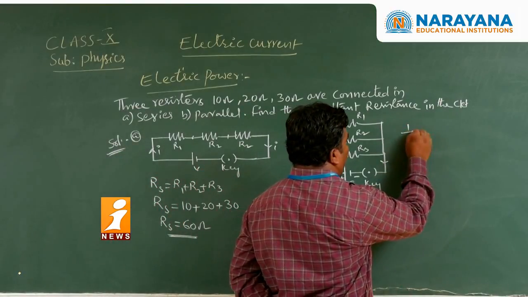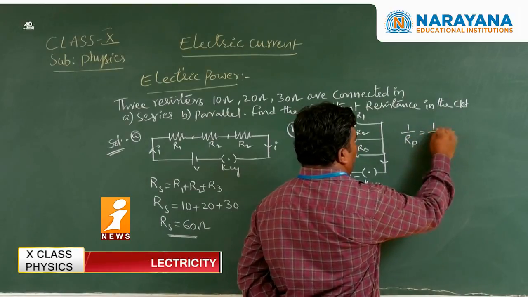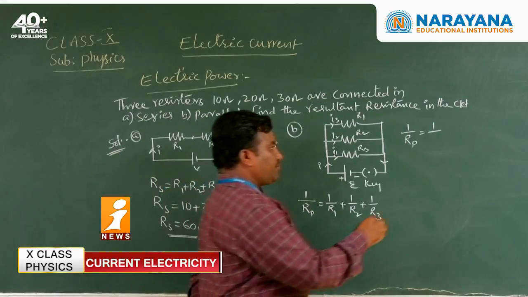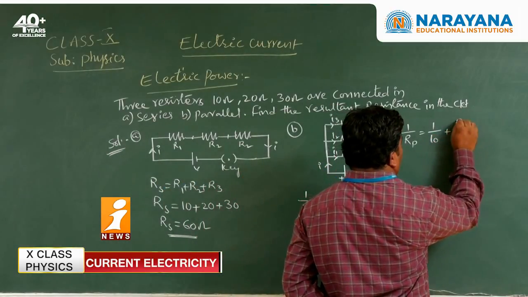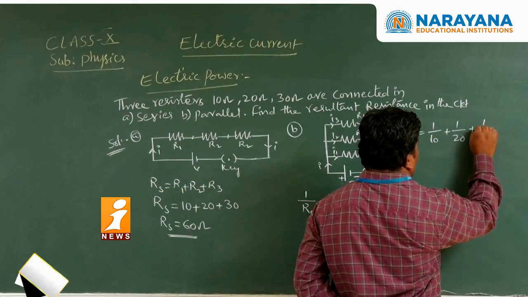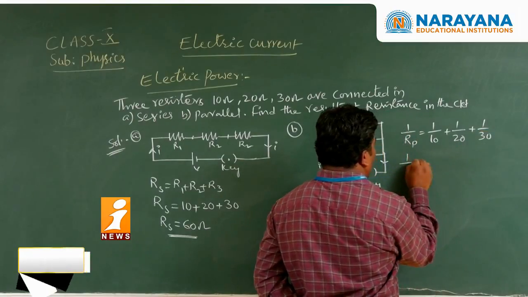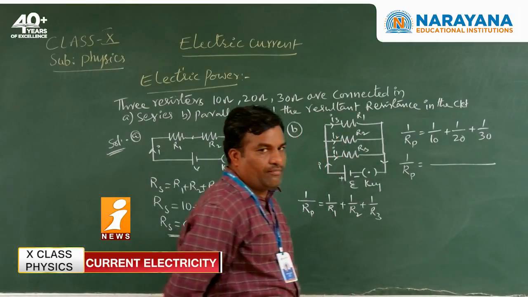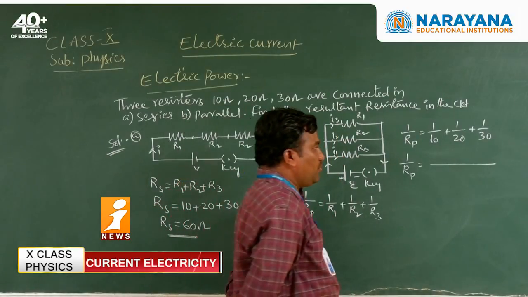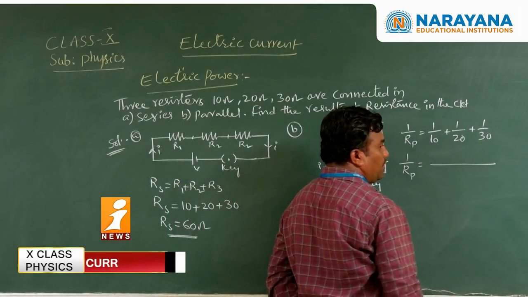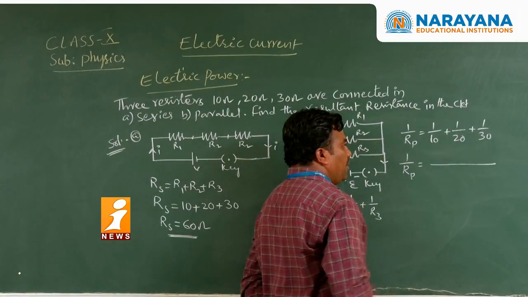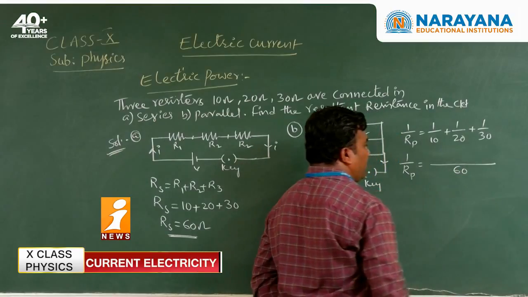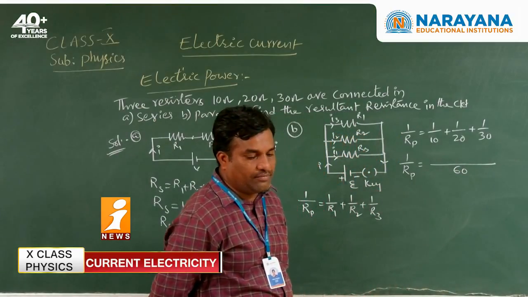So 1 by Rp is equal to 1 by R1, which is 10, plus 1 by 20 plus 1 by 30. So 1 by Rp equals the LCM of these 3. What is the LCM? It is 60.